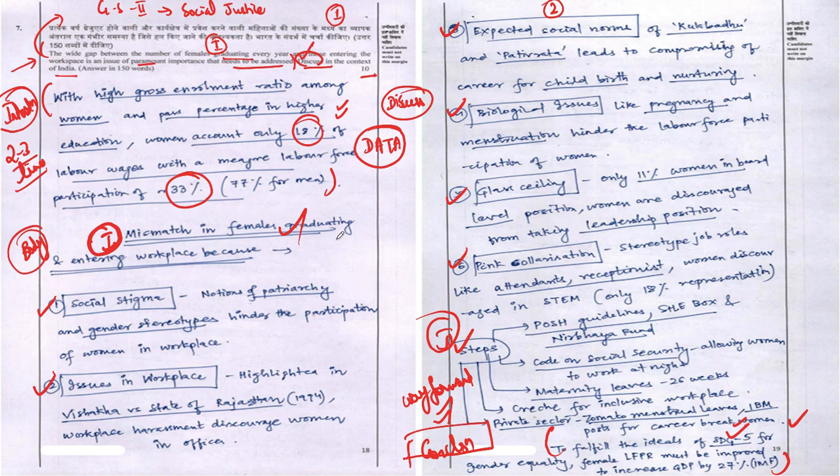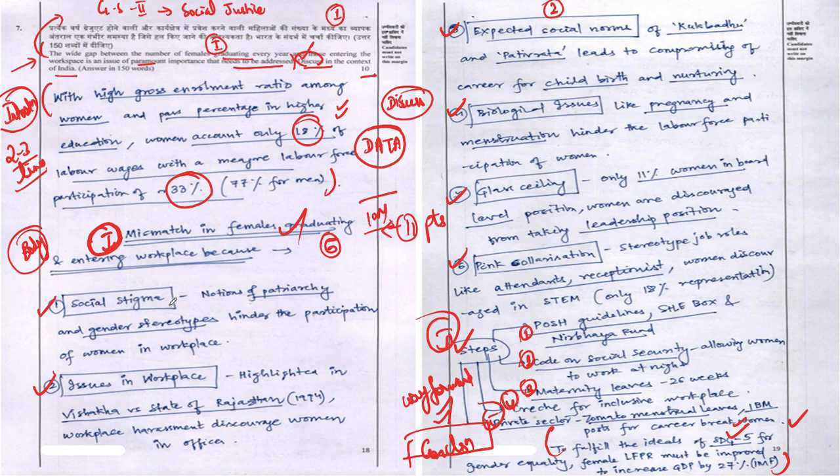So overall, if you look at this particular answer, Animesh Pradhan has written a lot of things in a wonderful way. Let's now look at the content which he has presented in the body of the answer. As I said already, for the first component of the question, he has written 6 points, and for the second component, he has written another 5 points. So overall, friends, 6 plus 5, 11 points he has written for a 10 marker question, and I would say this is a good way to go.